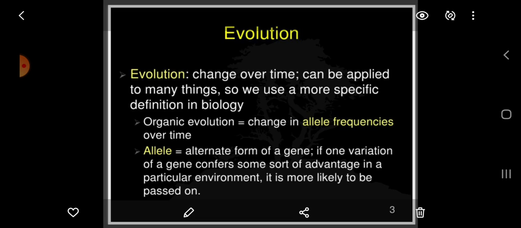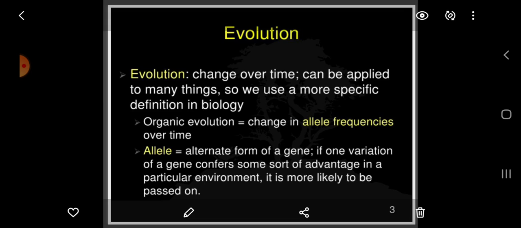Evolution, that is, a change over time. It can be applied to many things, so we use a more specific definition in biology, that is, organic evolution, which is equal to the change in allele frequencies over time.